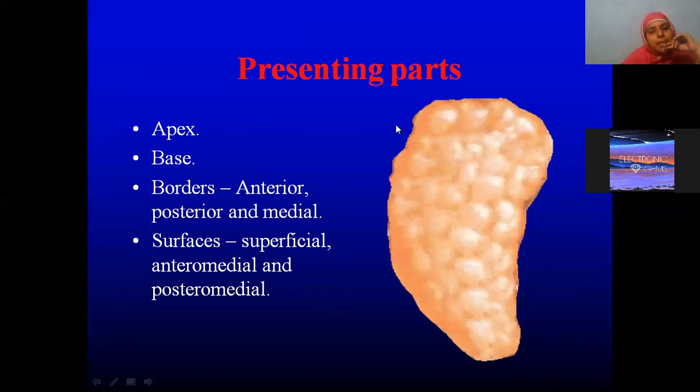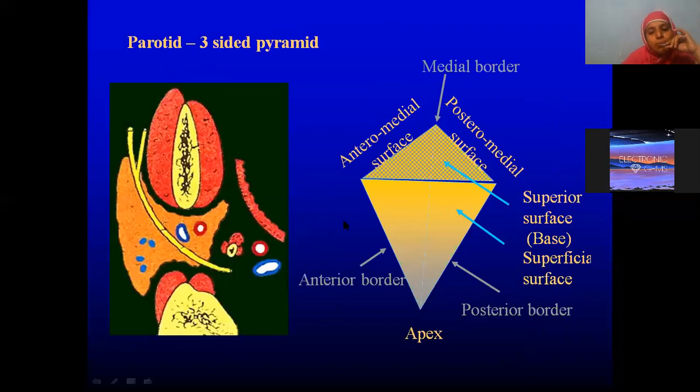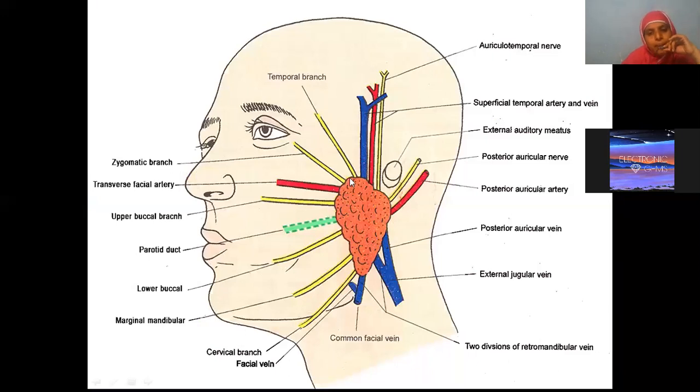So what are the presenting parts? Already I told you, this is the apex, this is the base. Now anterior border, posterior border, medial border we will see on the other side. Then we will have superficial, anteromedial and posteromedial surfaces. I hope that point is clear for you. From this picture, this is the anterior border, this is the posterior border. We cannot see the medial border here because it is not a 3D picture. Whatever surface you are seeing here, what is the name of this surface now? Superficial, very good.